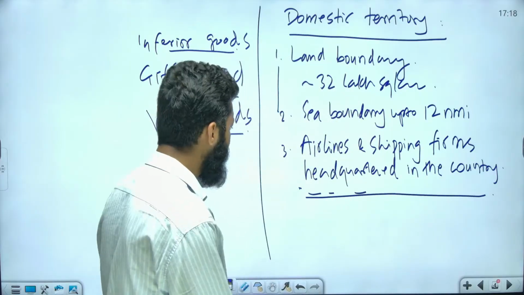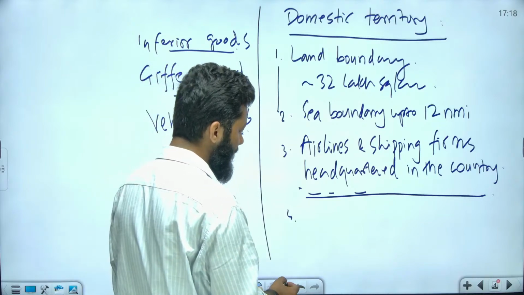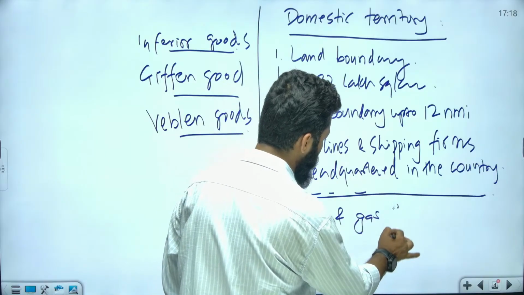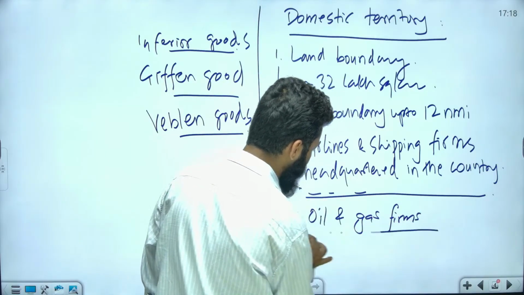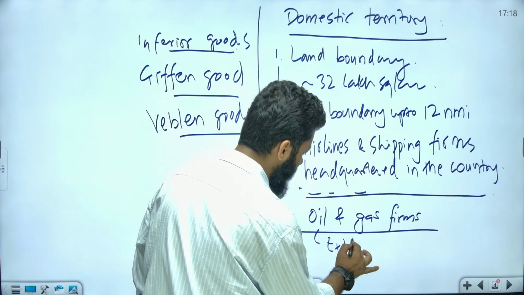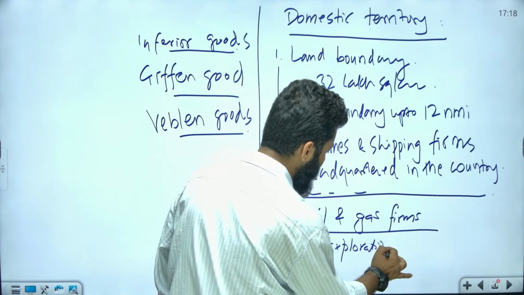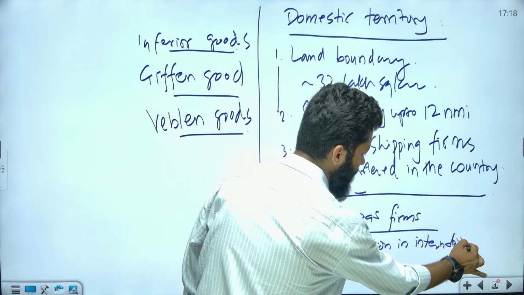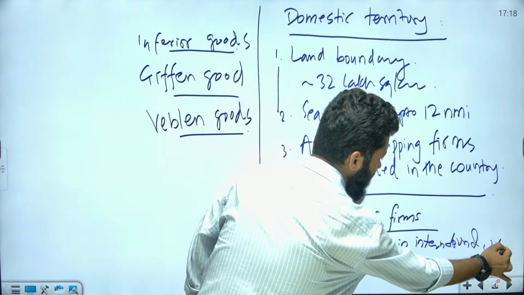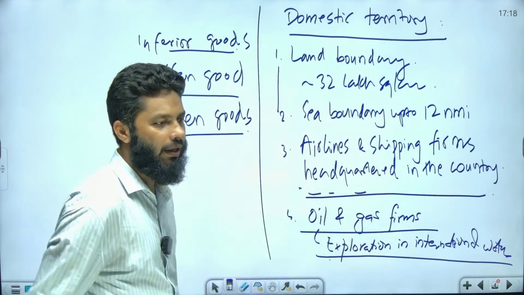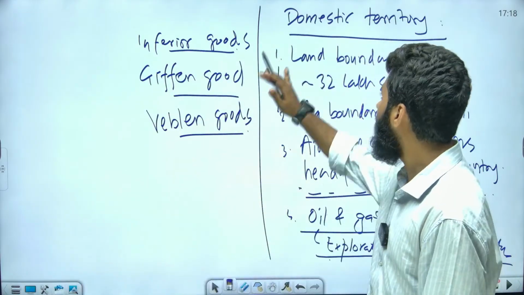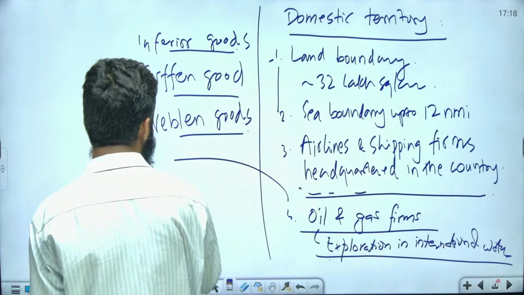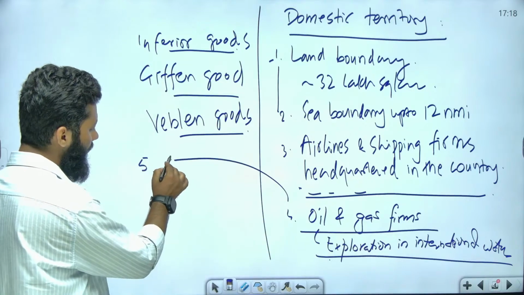Or for example, when we talk about oil and gas companies, when oil and gas firms are performing exploration in international waters, right? This is the thing that we can understand. This is about domestic territory. Also, one more thing we can write about is consulates and embassies.